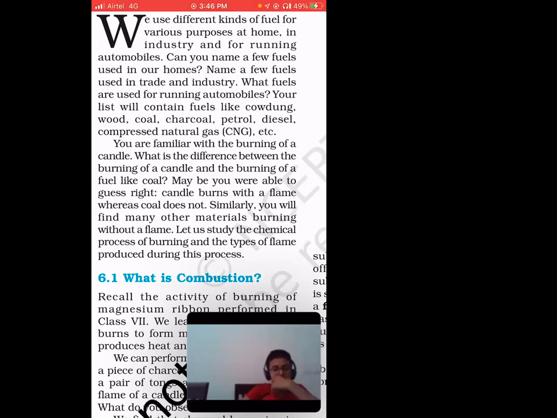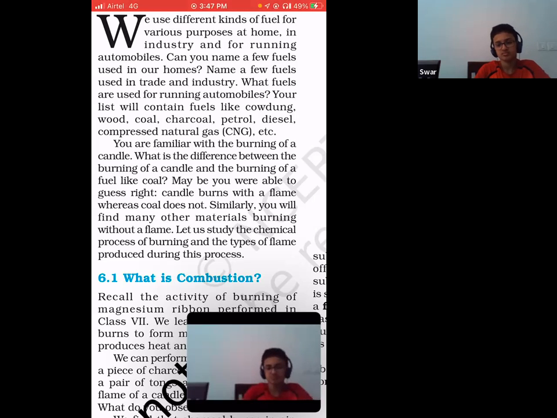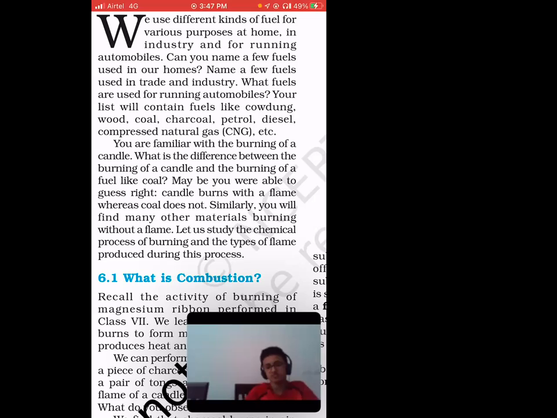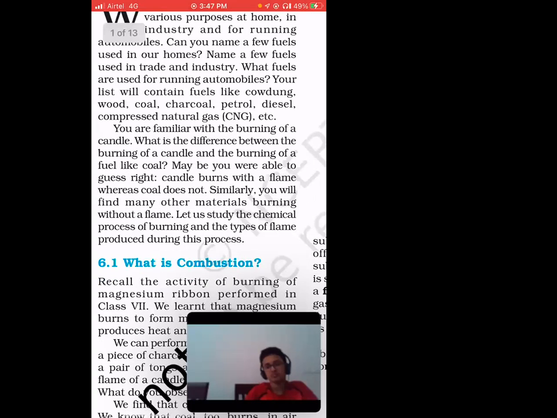So basically they are producing energy which is helping in other activities. But for a candle, have you seen that you are getting any energy from it, or running your vehicle, or pressing your clothes with the help of a candle? No, ma'am. So this is the difference between the coal and the candle burning. Maybe you were able to guess: a candle burns with a flame, whereas coal does not.